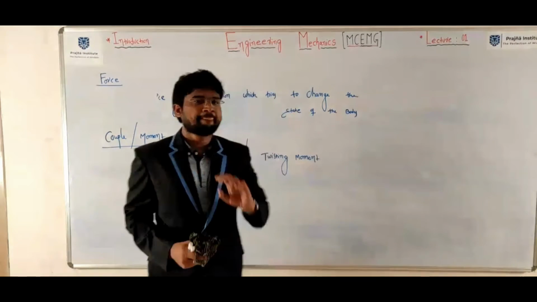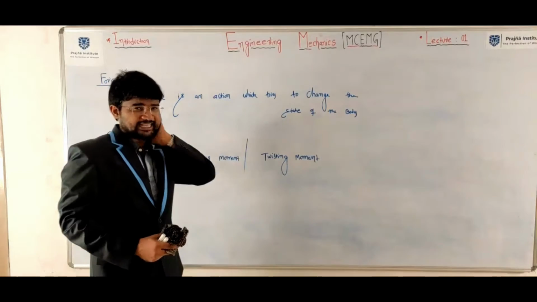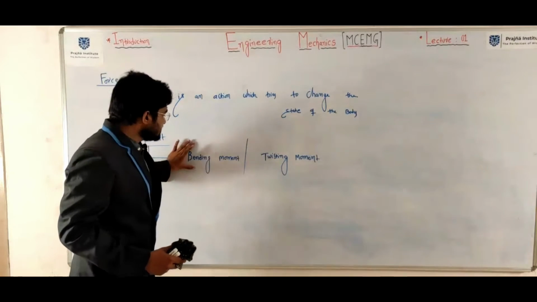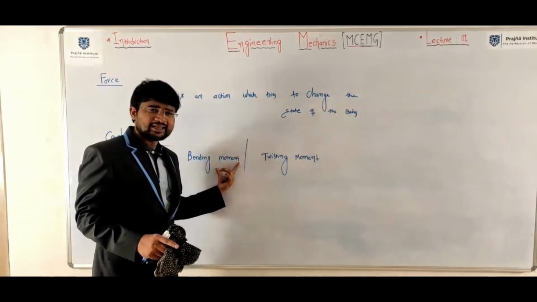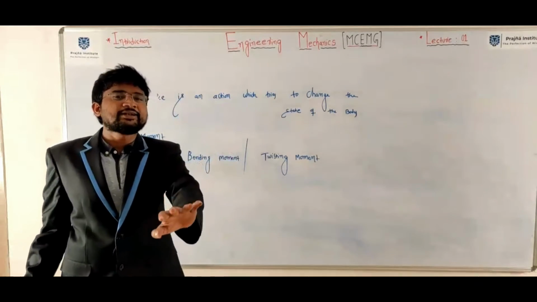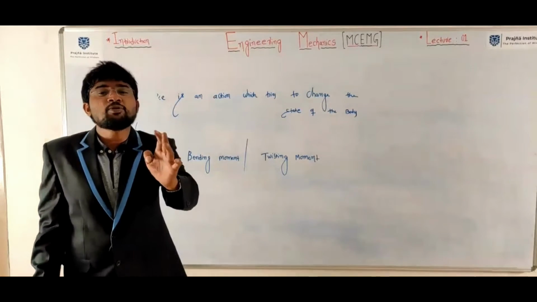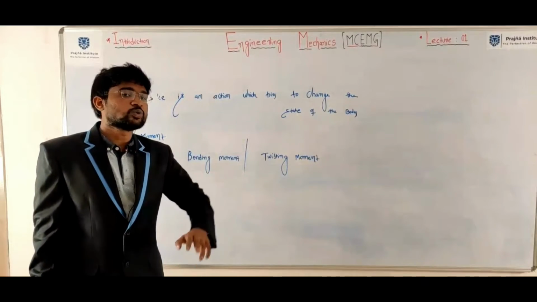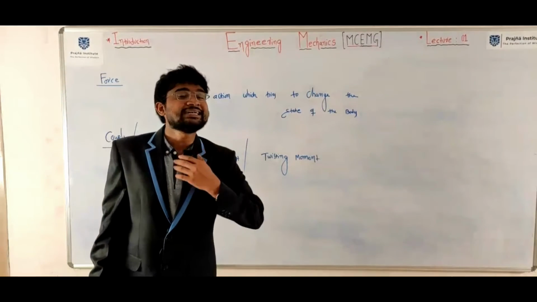Put it in first, bending moment. Here you should know one thing. What is the definition of bending moment? Actually, it is a moment. To create a moment, two equal in magnitude and unlike forces are required. What are the names of those two forces? To create a bending moment and twisting moment, we need to discuss in detail.